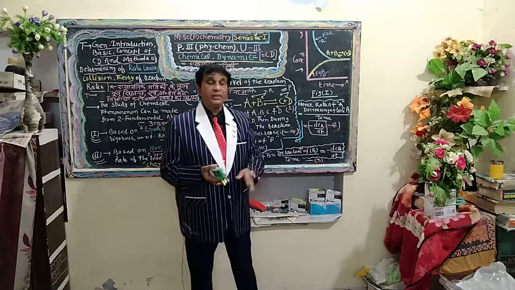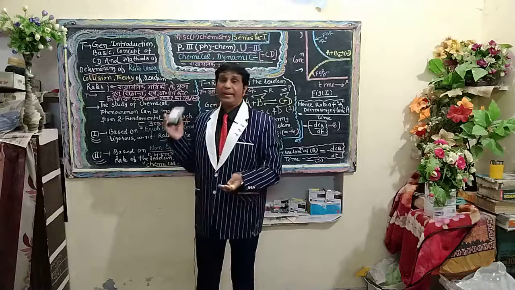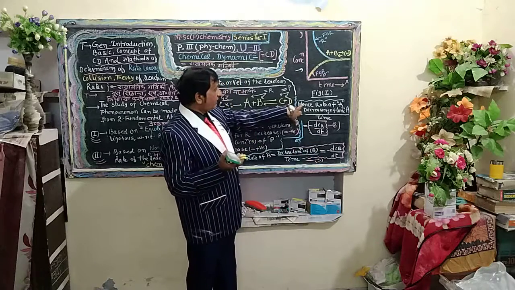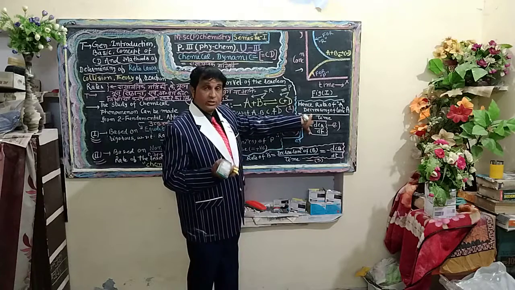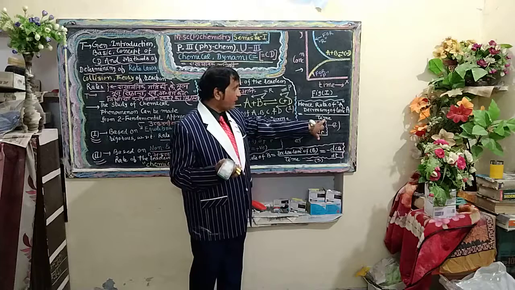Now it is the turn to define the velocity of the reaction in terms of reactants A and B here. The mathematical formula, as you know: rate of A is equal to decreasing of concentration of A with time.